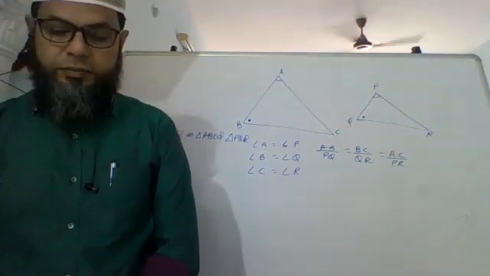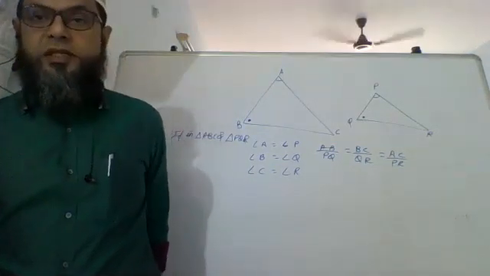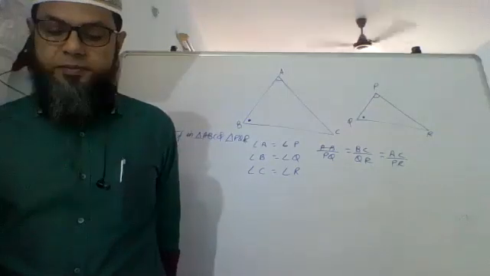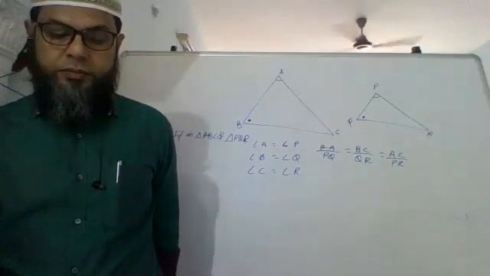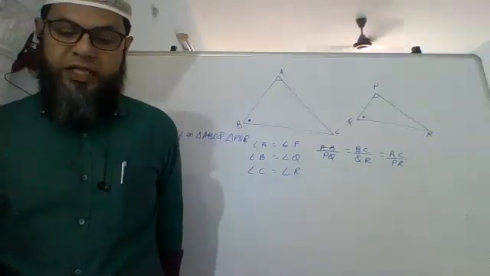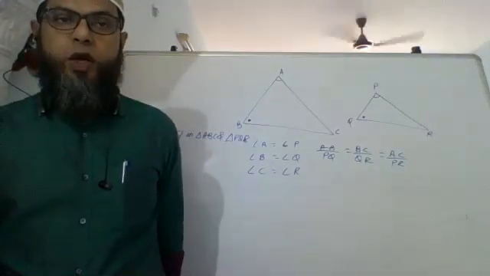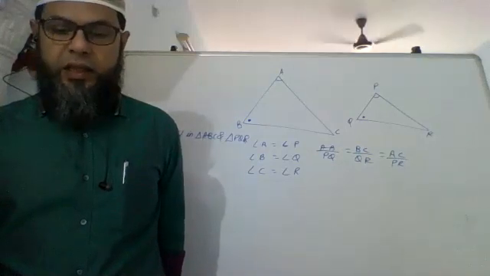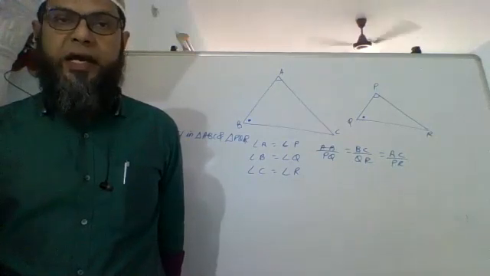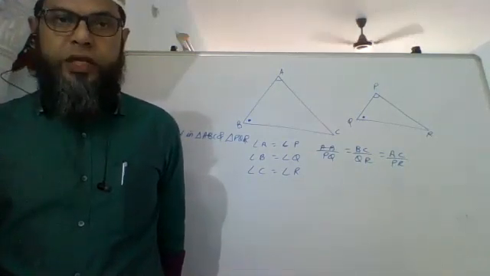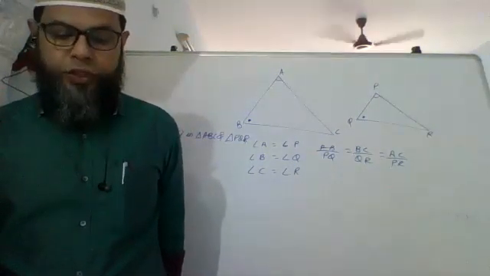It says if in two triangles, the sides of one triangle are proportional.